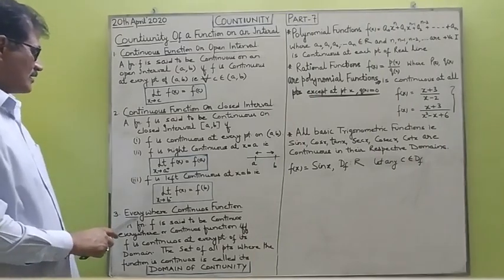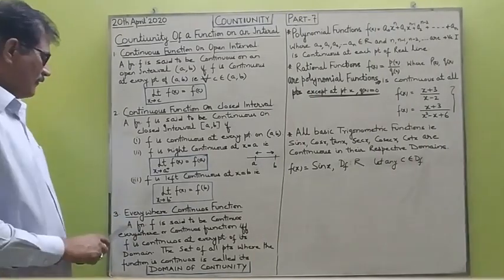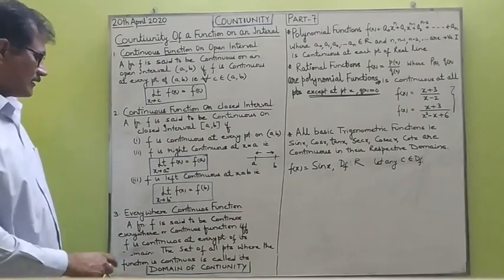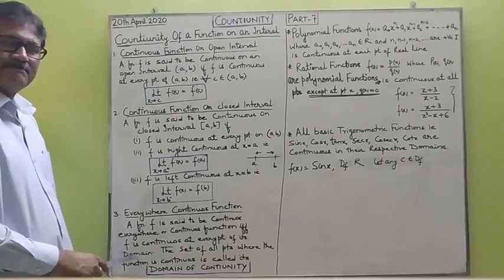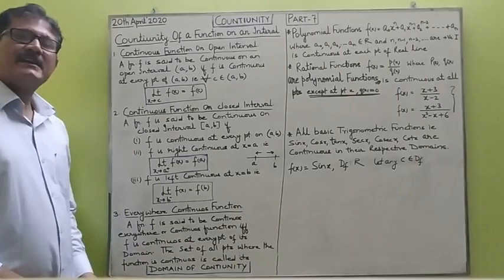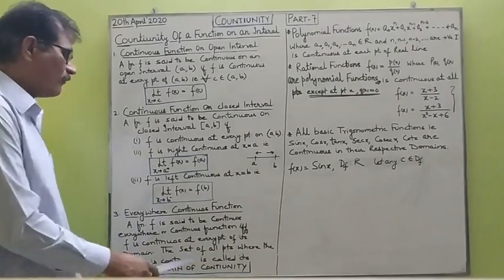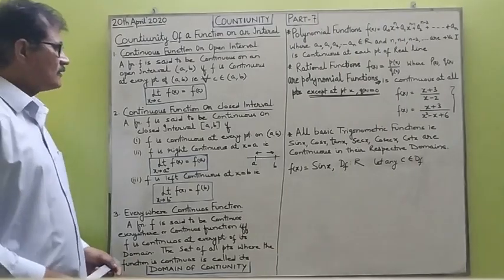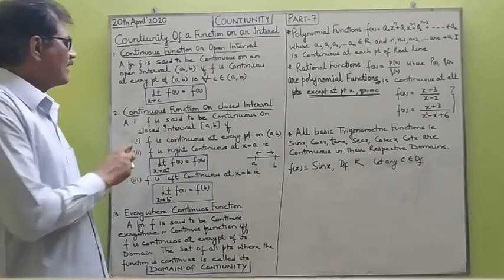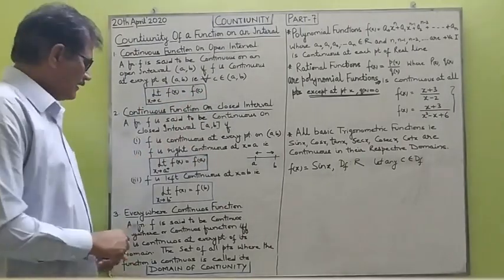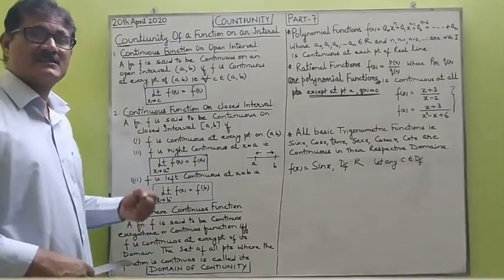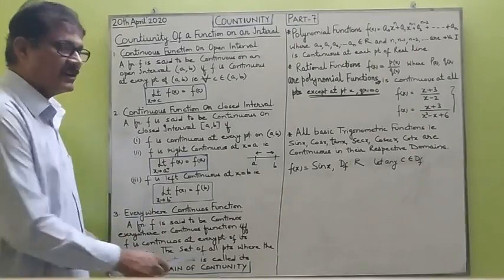Now, functions which are everywhere continuous. A function f is said to be continuous everywhere, or a continuous function, if and only if it is continuous at every point of its domain. And the set of points where the function is continuous is said to be the domain of continuity. So children, these are three definitions: a function continuous on an open interval, continuous on a closed interval, and continuous at every point of its domain. All those points where the function is continuous are known as the domain of continuity.